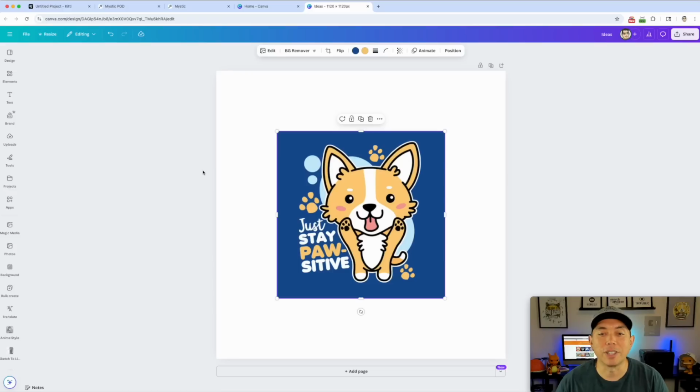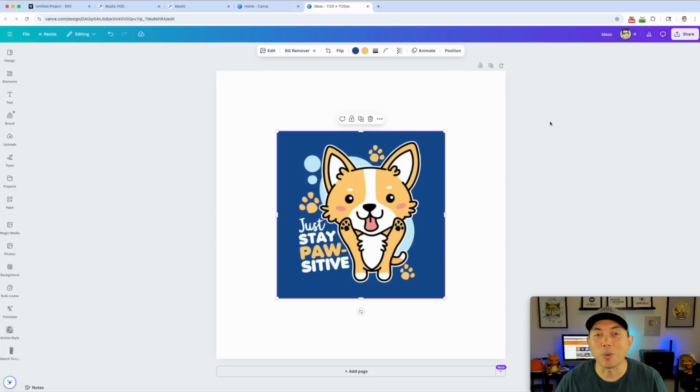So a lot of these places are using AI now to just remove the background so that you can have that on a t-shirt. So you don't have this blue square in the back of your t-shirt or black square or whatever you have. Really cool. Instead of having to go with Photoshop and try and match the colors or whatever, trying to remove the background, AI is really good now and getting better and better. It isn't perfect all the time, but it's getting better and better at removing the background so that you can take your bigger design and put it on a t-shirt.